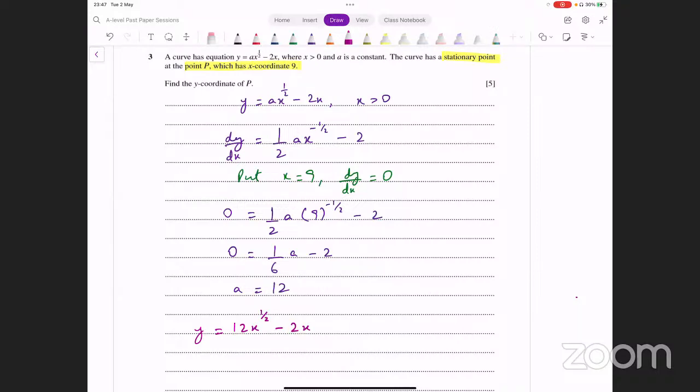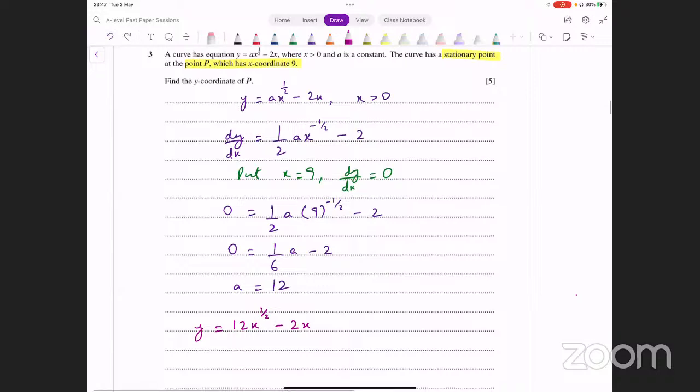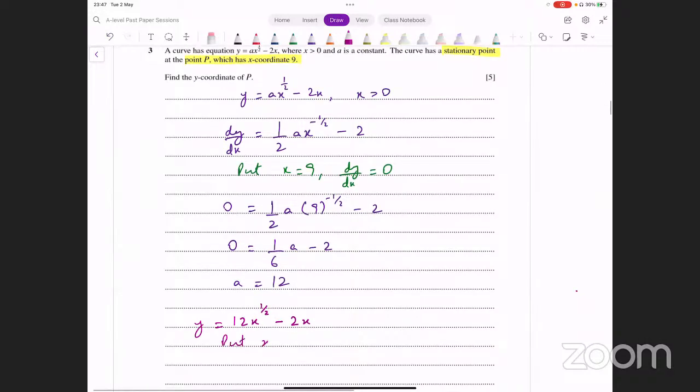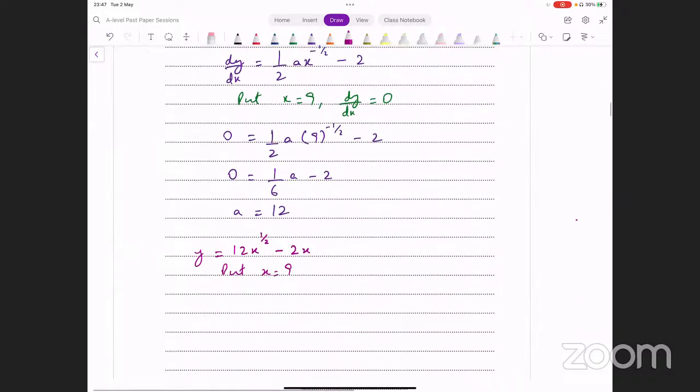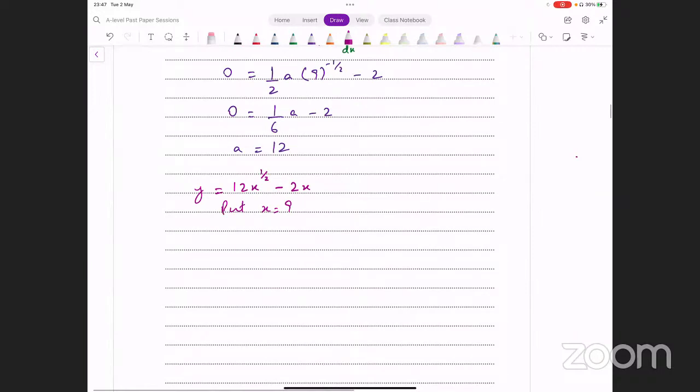Once you know the value for a, आपको x coordinate पता है एक point का, उसका y coordinate निकालना है. All you have to do is just put x equals 9 here, and that will give you the corresponding y coordinate. Let's do that. ये values input करके आपको दिखानी होंगी. So 12 into 9 whole raised to power 1 over 2 minus 2 into 9. You can evaluate this on your calculator now and see what that turns out to be.